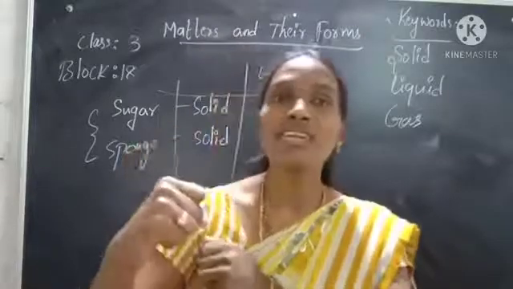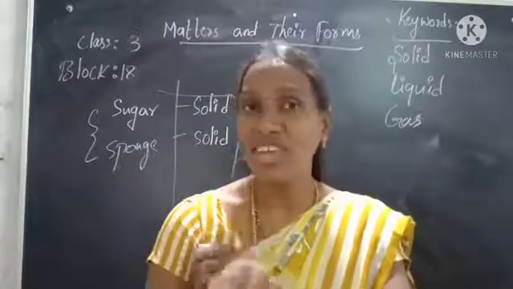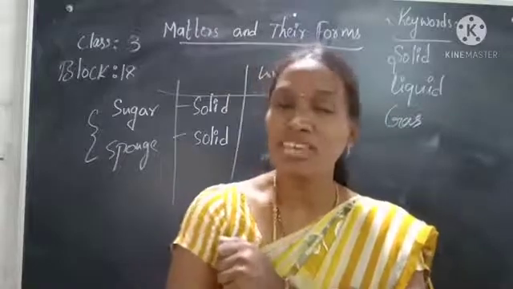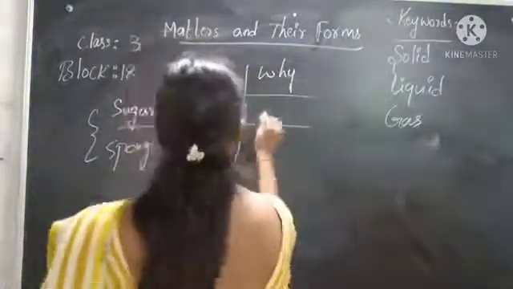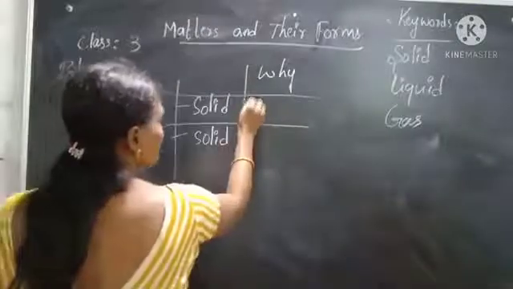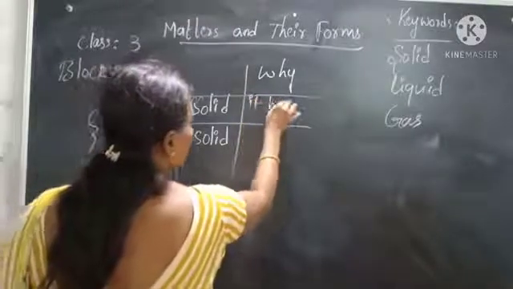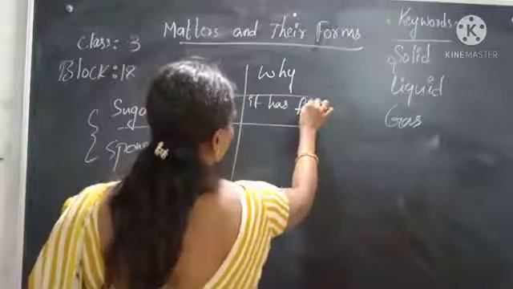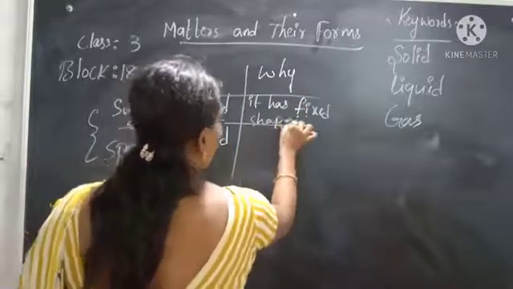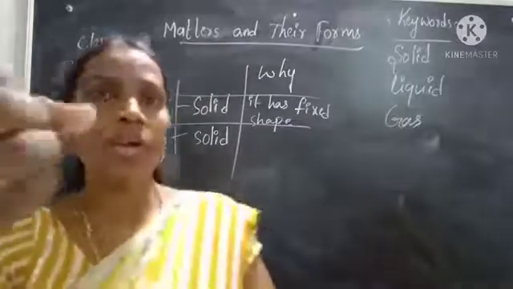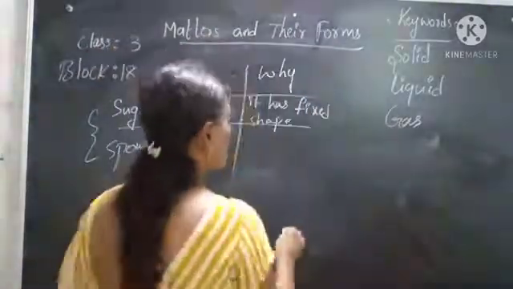But when you squeeze that sponge, what will happen? It will change the shape, right? That is the difference between the sponge and sugar. Sugar does not change its shape. It has a fixed shape, and it can be held. If you want, you can hold that. Yes, sugar can be held.